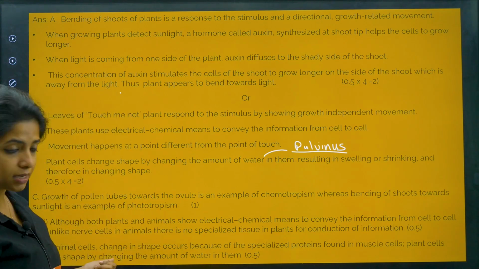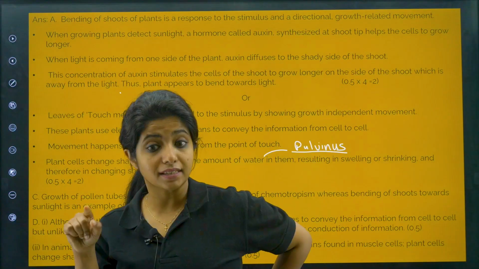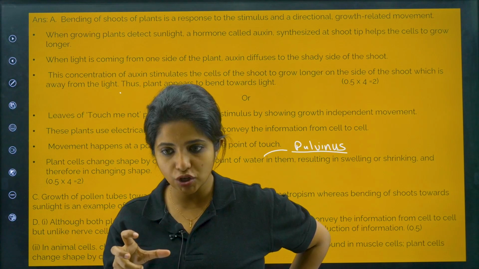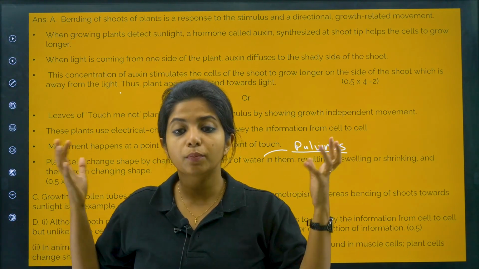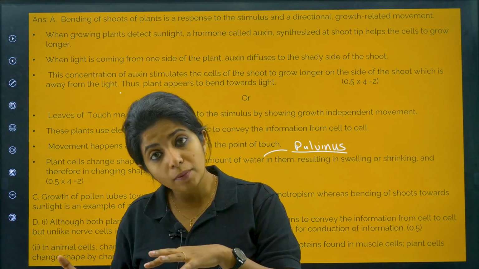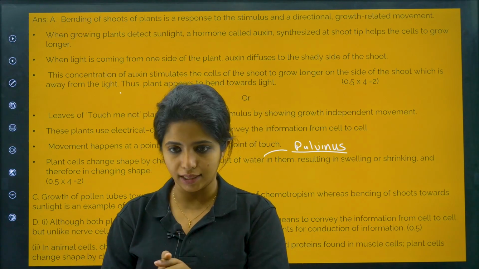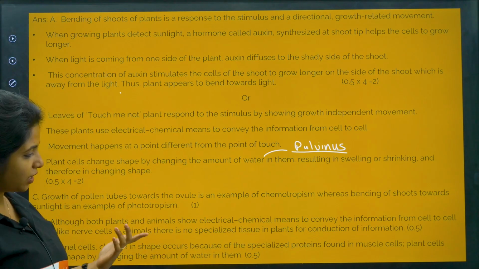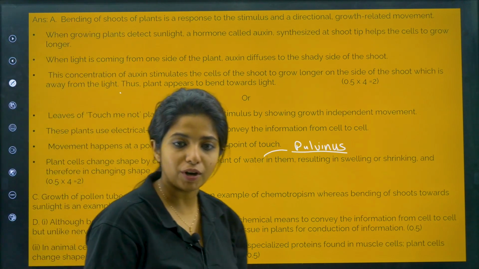Animal cells change their shape because some proteins are being made, or some proteins have some modification in them. But when you talk about plant cells, it is happening because of loss of water or gain of water. Even though the second point does not make much sense, it's just there, so we have to go through it anyway. But this is the answer that they have put up.